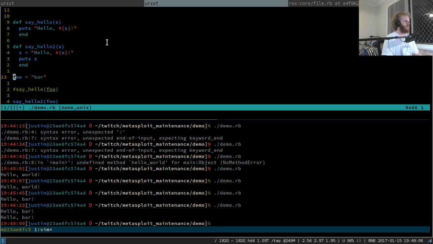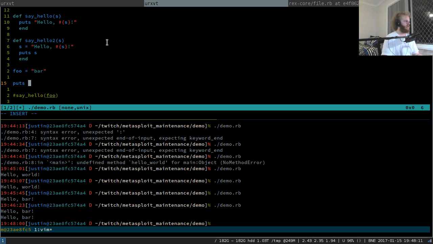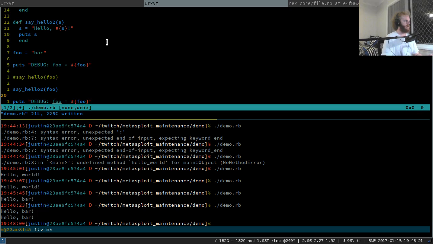So let's just put in some debugging. Let's put debug foo equals foo. We'll do it there, and we'll do it at the end, right? We're just gonna print out the string, debug, foo currently is equal to the value, whatever foo's value is currently.